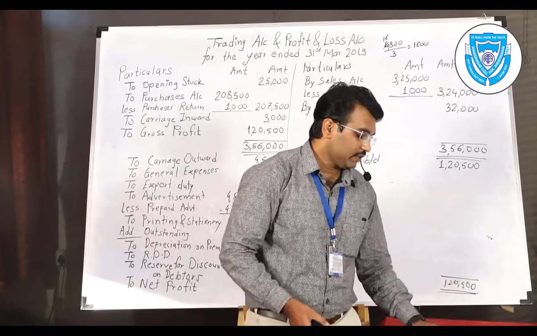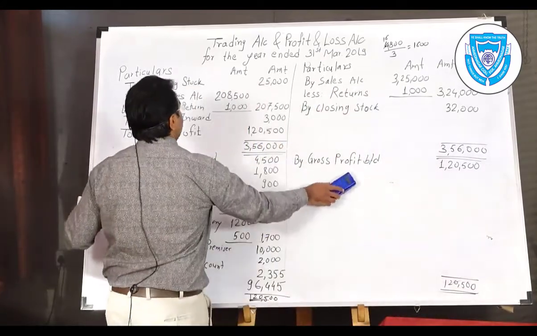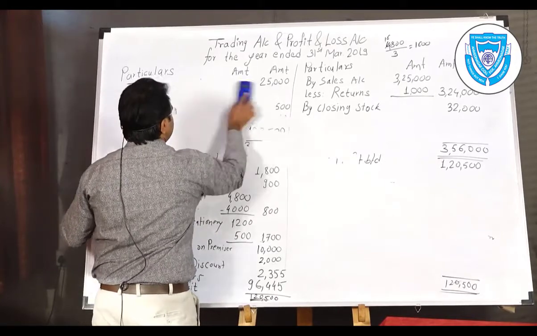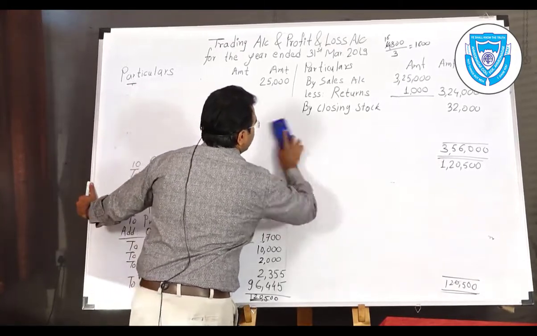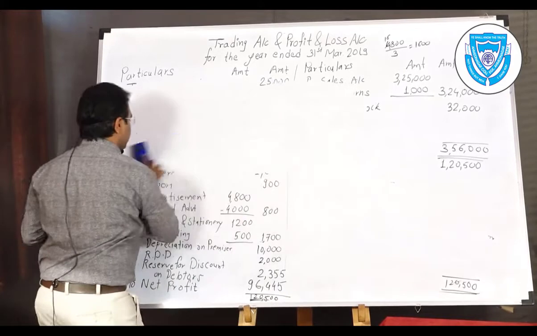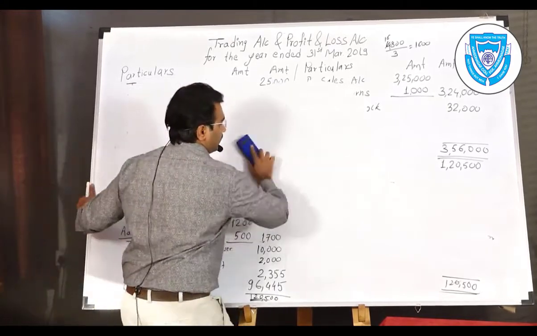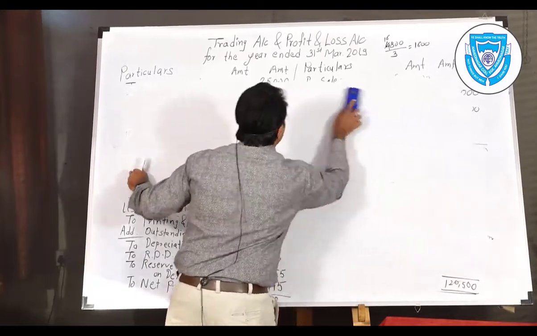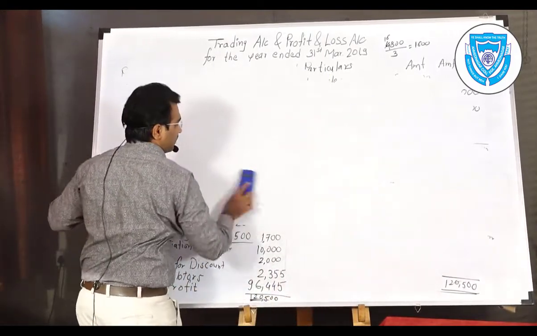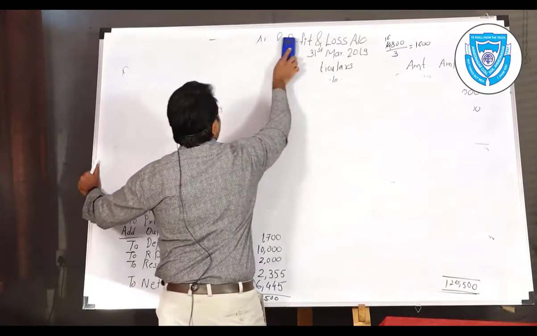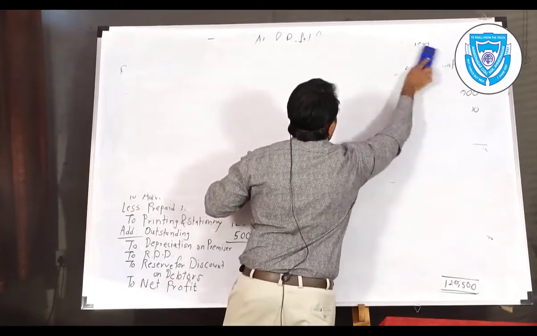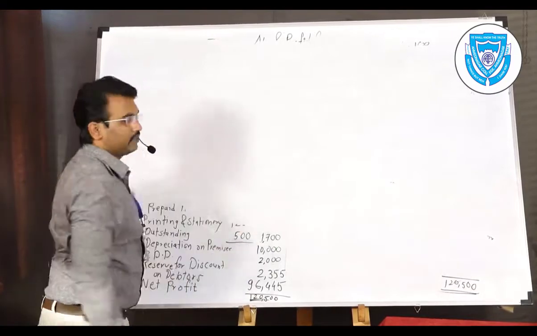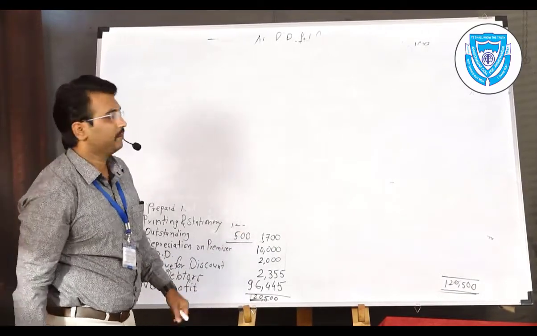Partner's capital account is yet to be prepared. Then we will prepare the balance sheet. Now, in the partner's capital account there is no method mentioned here. Nothing is mentioned about whether it is a fluctuating capital method or a fixed capital method. So at that moment, how can you find out whether it is a fluctuating capital method or a fixed capital method?